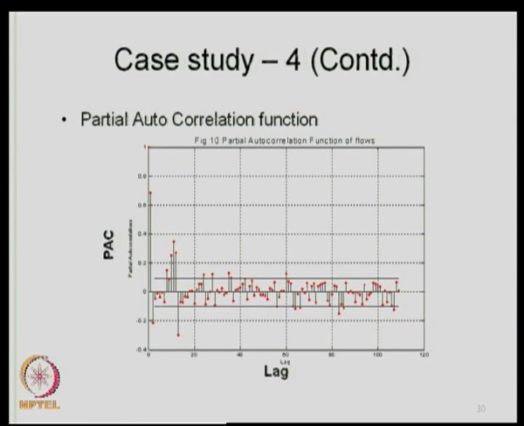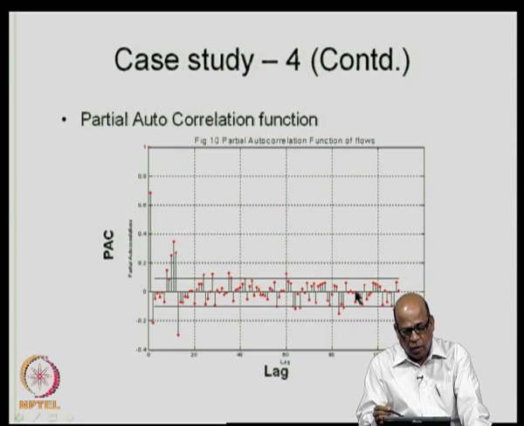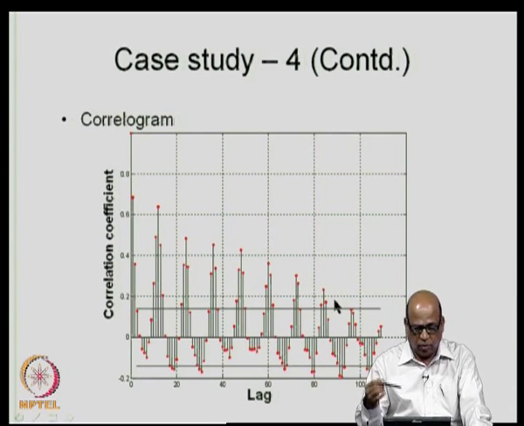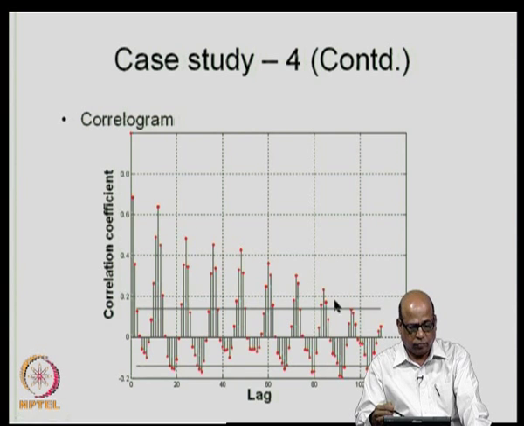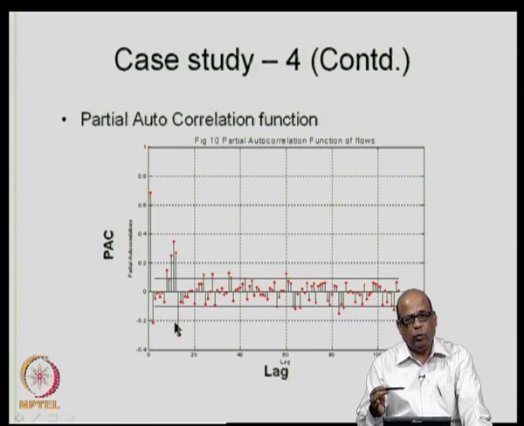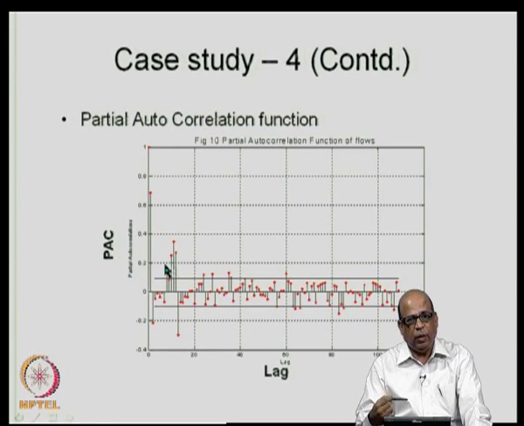Then we do the spectral analysis and the partial autocorrelations. Again, there are certain partial autocorrelations significant here. The first one is significant, and similarly there are several of them significant. The autocorrelogram also shows that there is a slow decay in the autocorrelations, and the partial autocorrelations show some significant values, which means that if you are building an AR model, you can pick up these partial autocorrelations and then pick those particular terms.